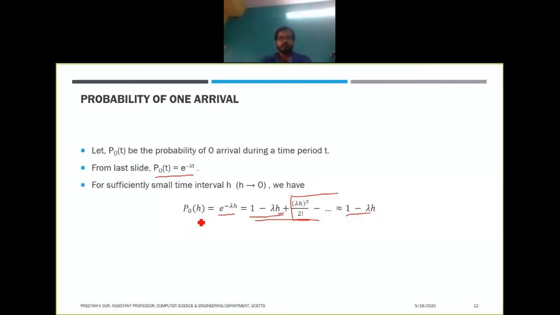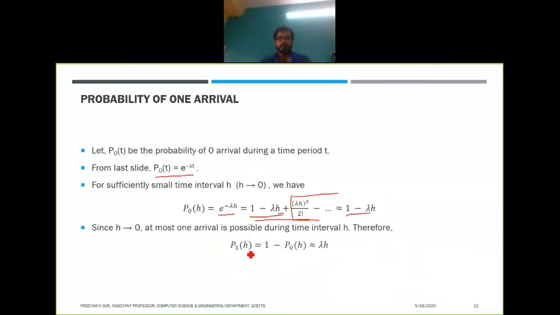So the probability of zero arrivals during a small time interval h is nothing but 1 minus lambda h. h is the time interval and lambda is the rate of arrival, right? Since h tends to 0, the time interval is very short, so at most one arrival is possible during the time interval h. Therefore, if we try to find p1 of h, we can say that p1 of h is equal to 1 minus p0 of h.